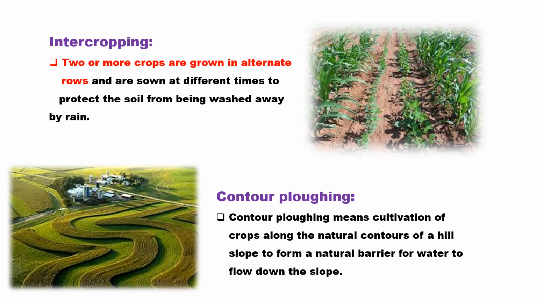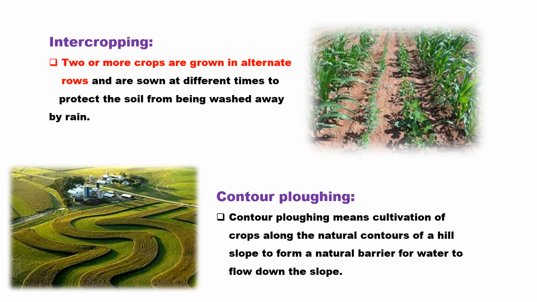And next, it is about contour plowing. Contour plowing means cultivation of crops along the natural contours in order to check the runoff of water. Cultivation along the contour lines, instead of up and down the slope, will reduce the force of running water down the hill and reduces soil erosion.